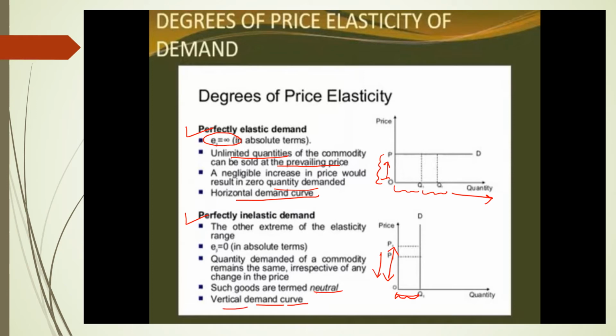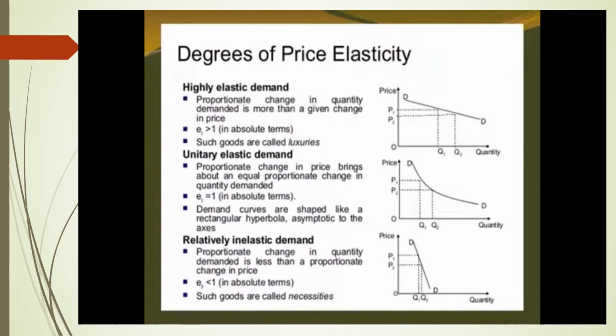Okay, now next there are three degrees of price elasticity: the highly elastic demand, unitary demand, elastic demand, and relatively inelastic demand. Now if we talk about the highly elastic demand, here the elasticity of demand is greater than 1. That means these are about luxury goods.